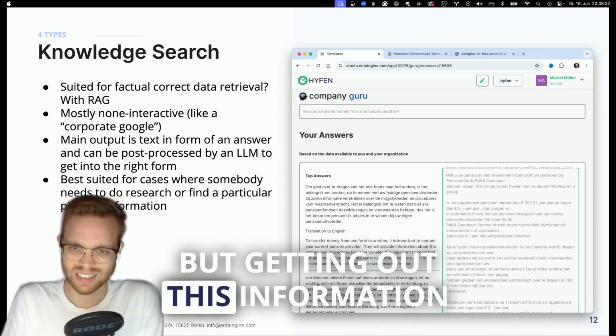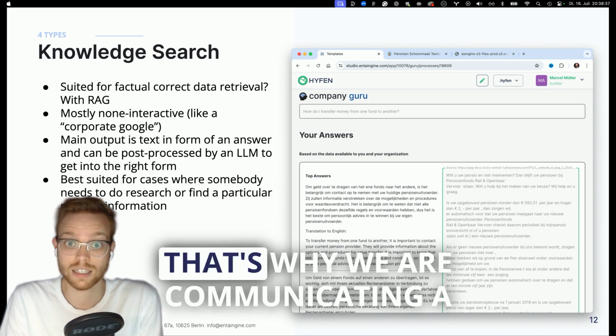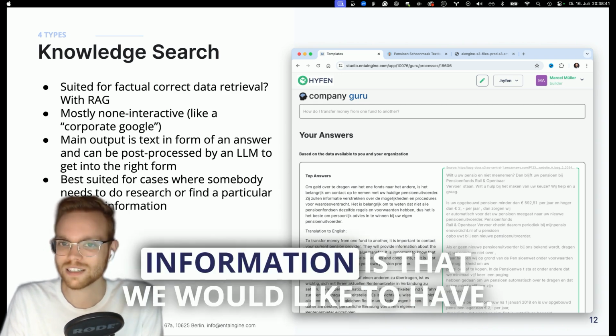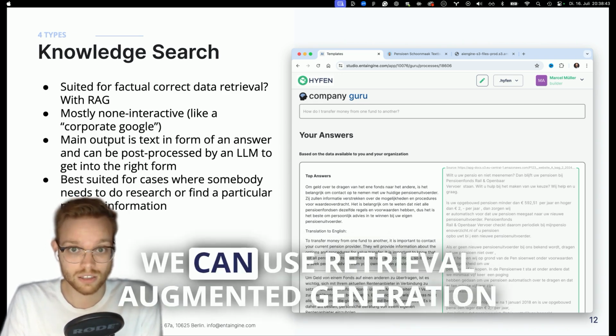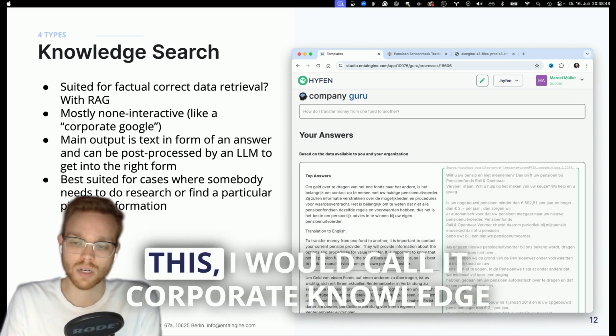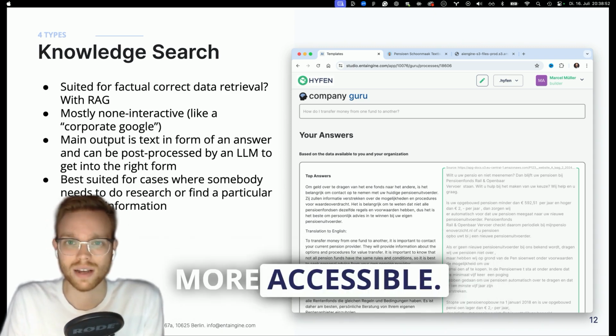But getting this information out of somewhere in your organization is very tedious. That's why we communicate a lot via emails to find out where the information is that we would like to have. We can use retrieval augmented generation with a large language model to make this corporate knowledge management process a little bit more accessible.